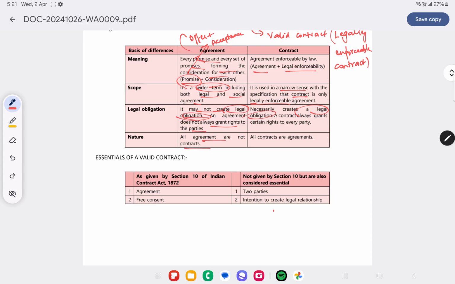Nature: all agreements are not contracts, all contracts are agreements. Why? Because agreement can be of two types, can be social agreement, can be legally enforceable agreement. So all agreements are not contracts, because agreements can be social agreements also. In that case it's not contract. Whereas all contracts are agreements, but one thing is that they are legally enforceable agreements.